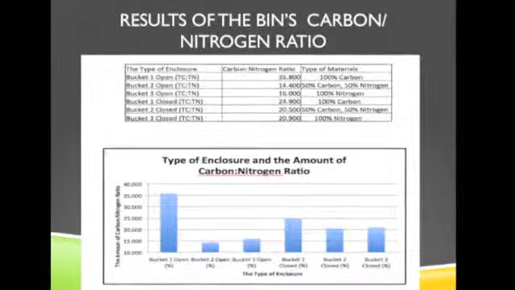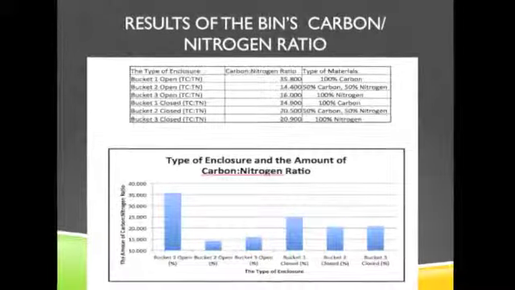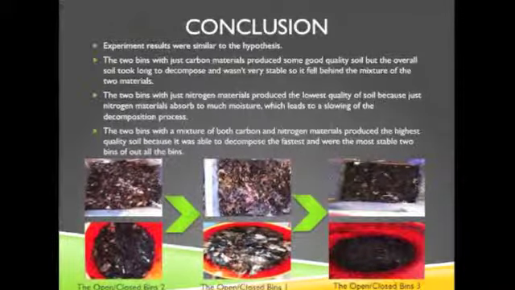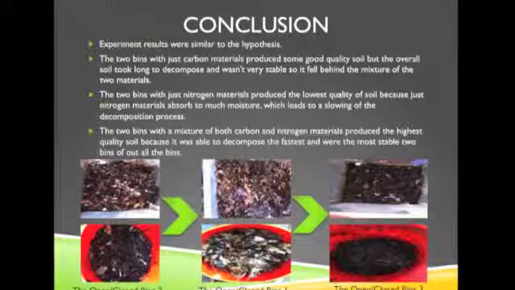This graph shows that open bin 2 produced the most stable and quality soil because it had a carbon-nitrogen ratio of 15. The results were similar to the hypothesis because the 2 bins with carbon-nitrogen materials produced the highest quality soil.